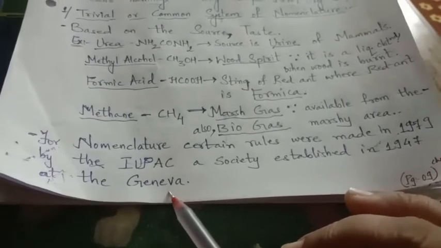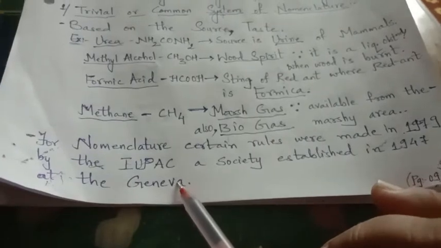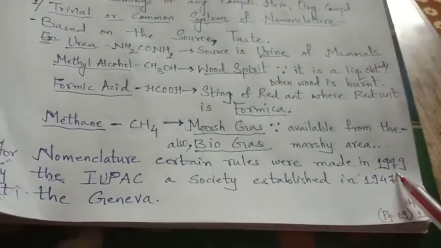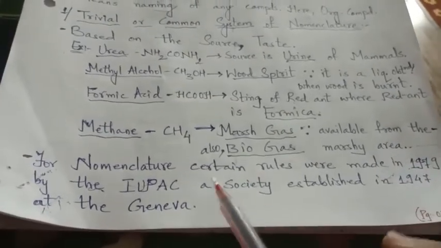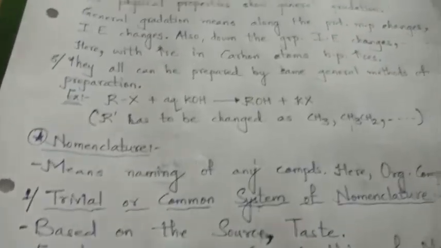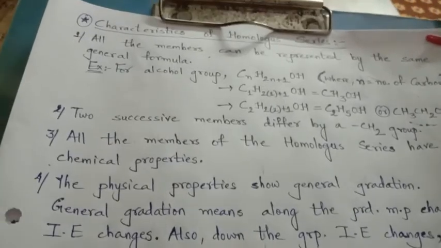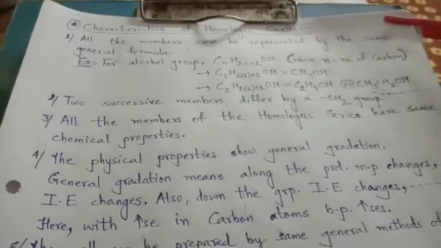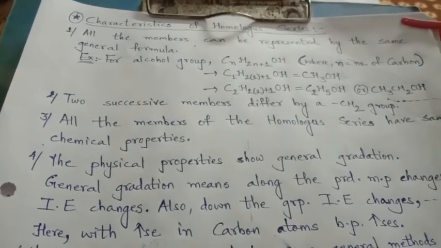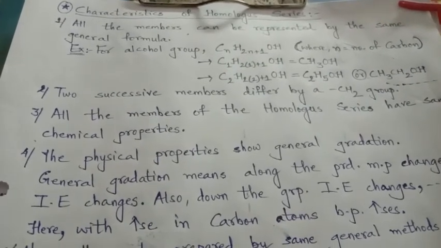When India got freedom, at that time the IUPAC Society was established in Geneva, and after its establishment in 1947, later in 1979 the rules of nomenclature were given. So in the next video, we will see the rules of nomenclature. A few rules you have already learned in 10th standard, but all the other rules which are still left, we will learn this year, that is in the 11th standard. Thank you.